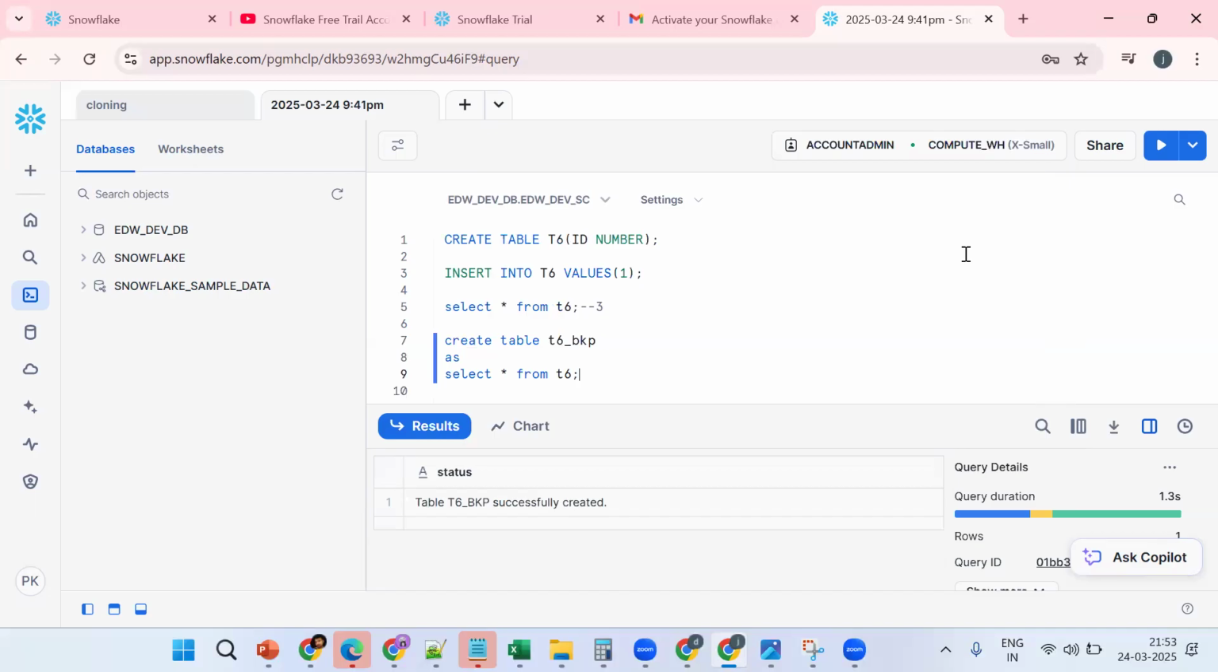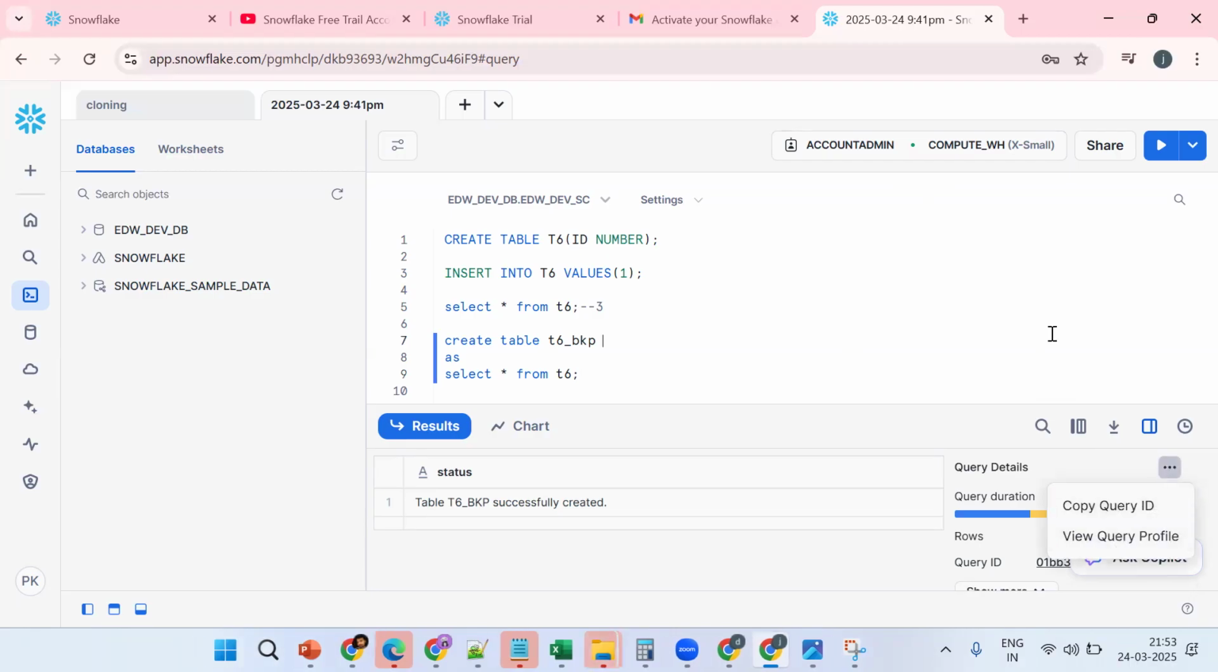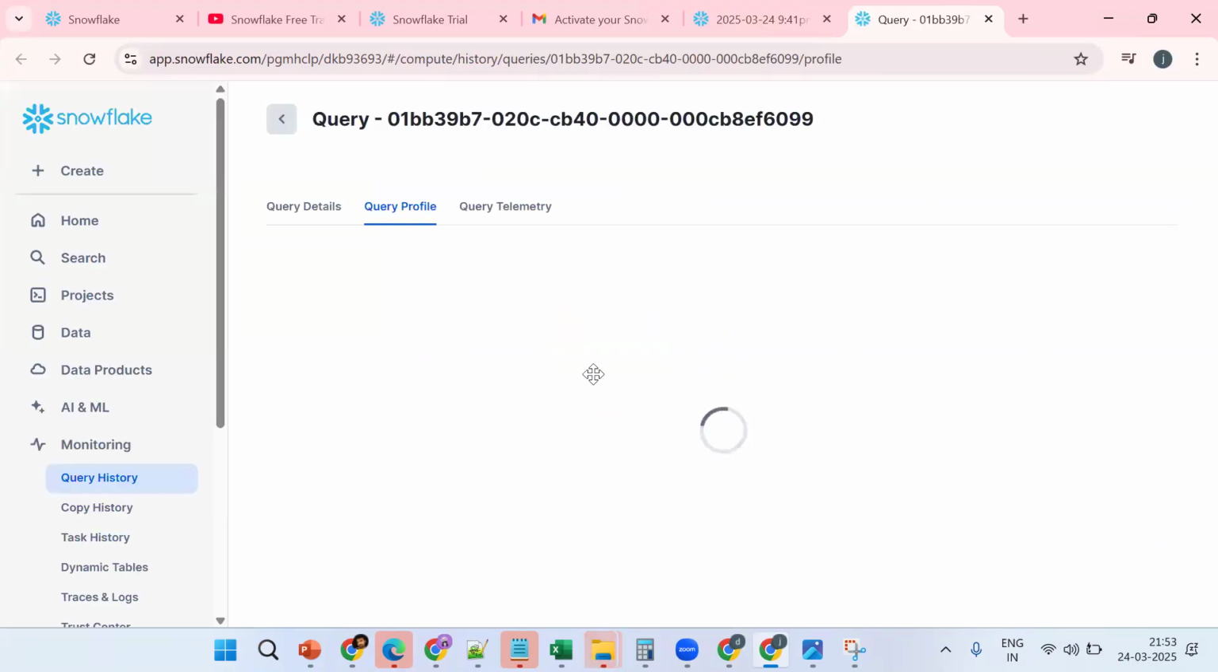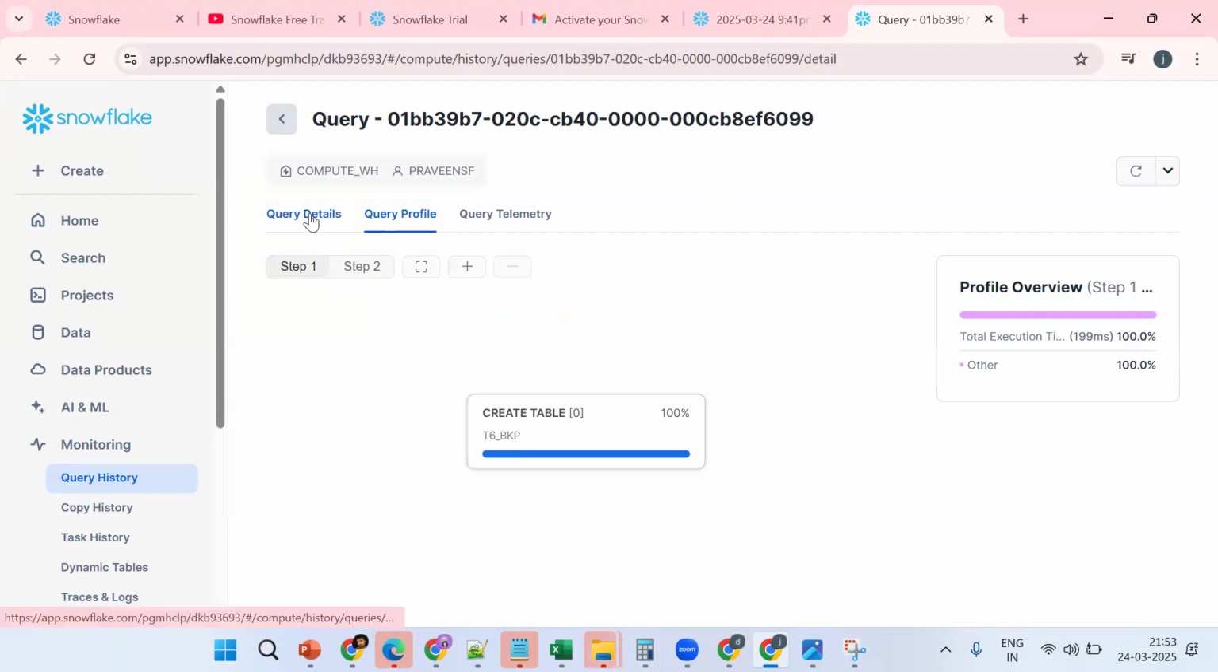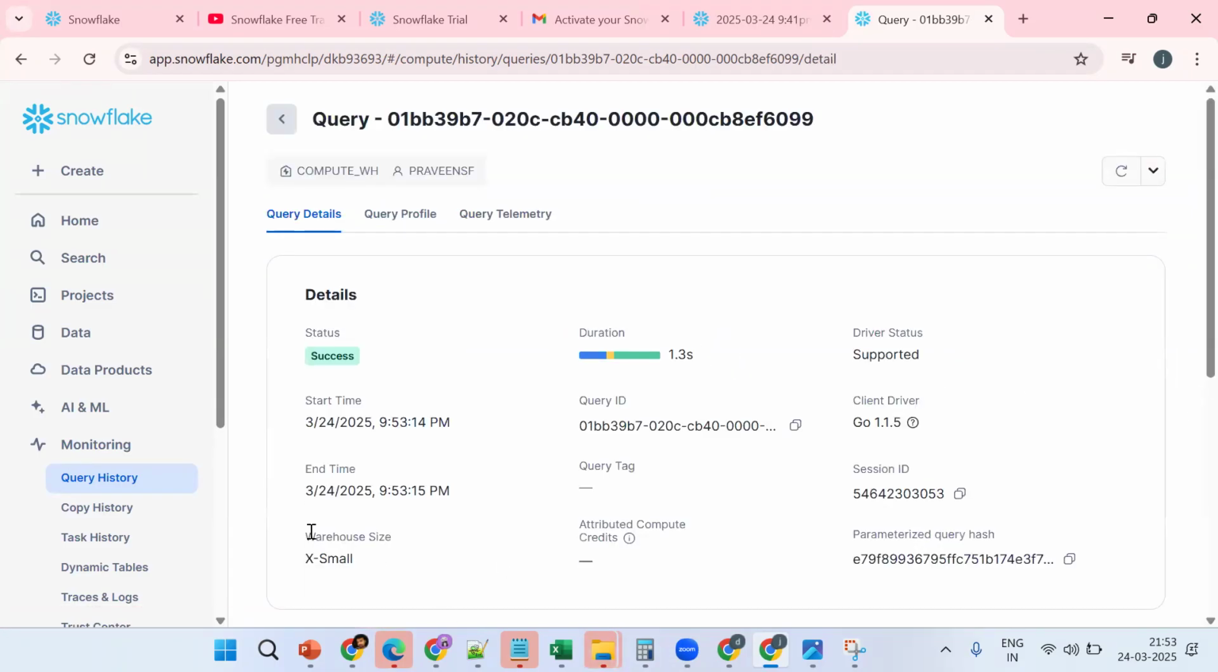Not required, DDL... No, yes, required. No data is getting loaded, so right now it is getting enabled. By this you can see, three dots, view query profile. Important, listen. Now tell me, if I go to query details, tell me this is there. So when it is there, it requires computation power.